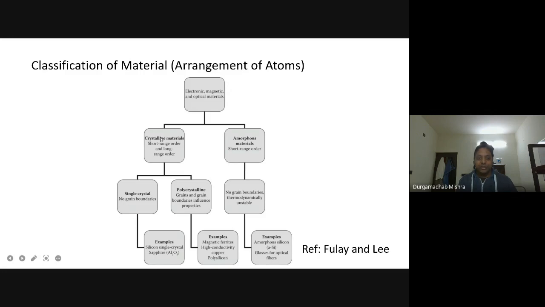And the crystalline material can be a single crystal. That means if you take the whole material, all the atoms are arranged in a really periodic and regular order. So this is like a single crystal. But there are many materials, and most of the materials are actually not single crystal. It is not that easy to grow.